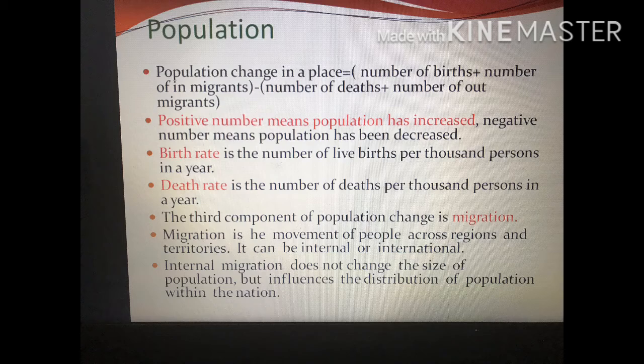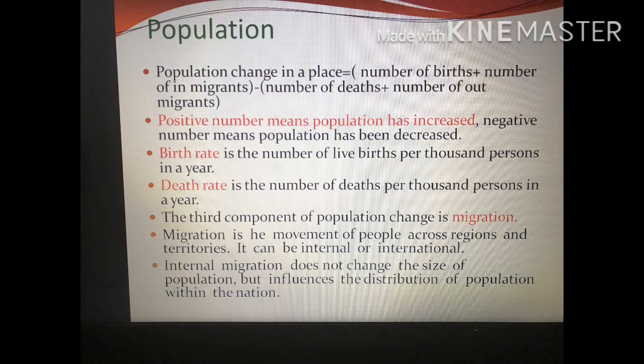Okay, now what is the population? How can the population be counted or taken? Population change in a place is equal to number of births plus number of in-migrants minus number of deaths plus number of out-migrants. So number of births, you know what that is, and number of immigrants. Number of immigrants means the number of people who have come to our country in these previous 10 years. Then number of deaths and number of out-migrants.